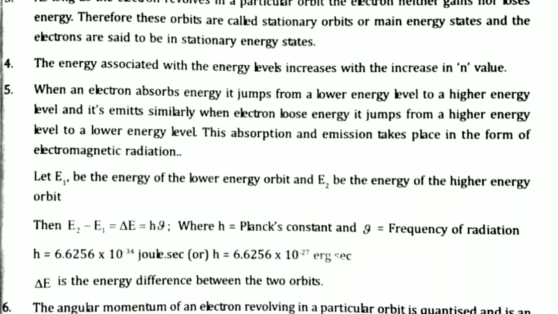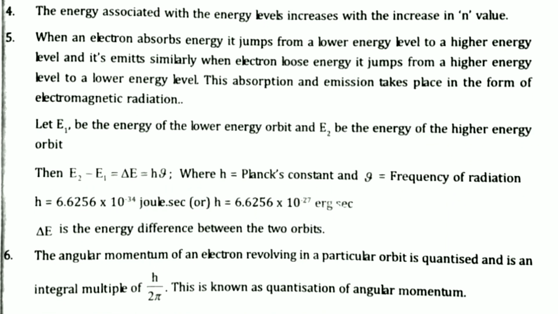And if you observe the fifth point, when an electron absorbs energy, it jumps from a lower energy level to a higher energy level. Similarly, when an electron loses energy, it jumps from a higher energy level to a lower energy level. This absorption and emission takes place in the form of electromagnetic radiation. Lowest energy level means the energy level having the least value. That means the first level is the lowest energy level. Highest energy level means the levels above.